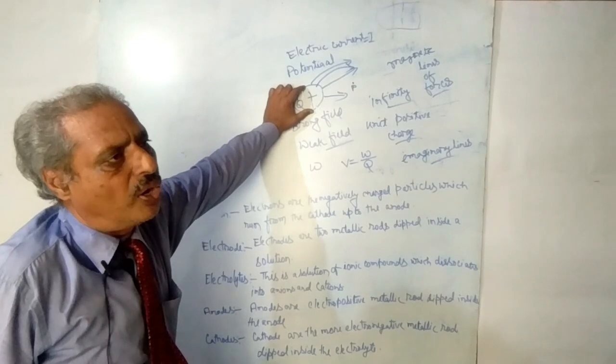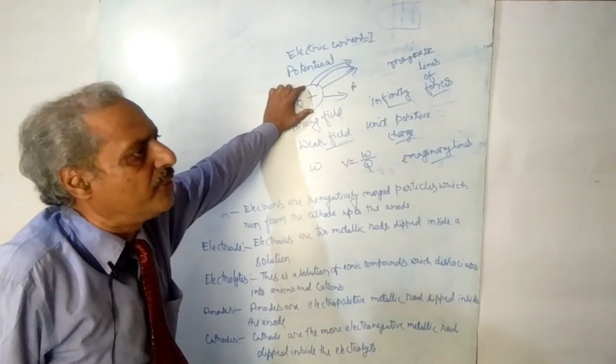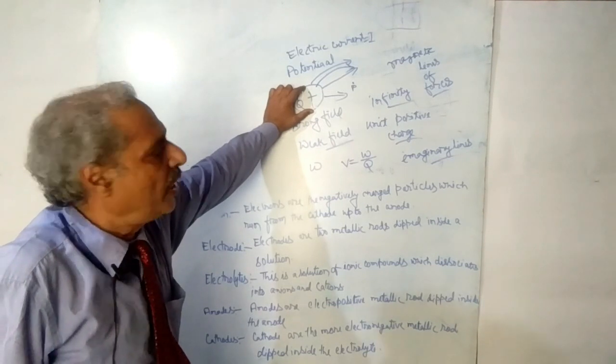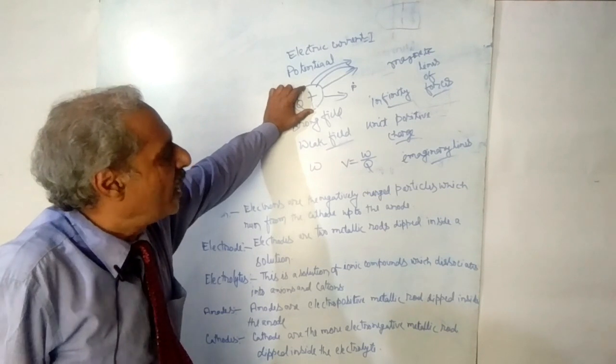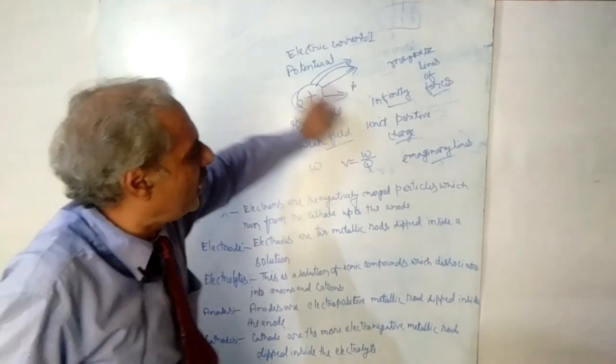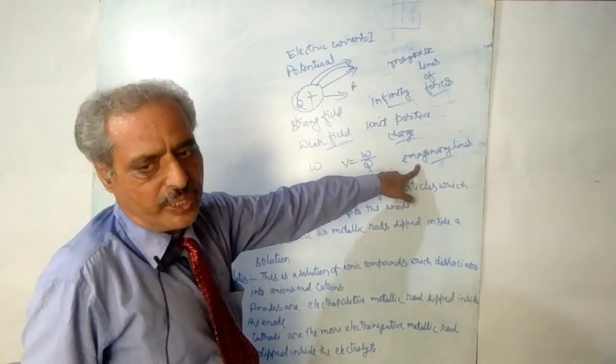Imaginary means actually they do not exist here, so we signify it as an imaginary line.